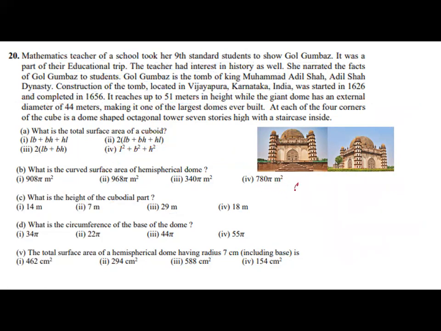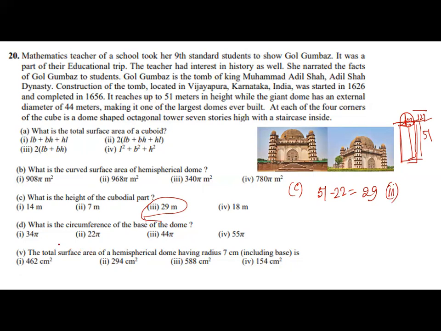Now coming to C, the cuboid height plus this hemisphere, the total is 51 and the hemisphere's radius is 22. This will also be 22. So the height of the cuboidal part will be 51 minus 22. So what is the answer? 29 meter is the answer. So for C, 3 is the answer.